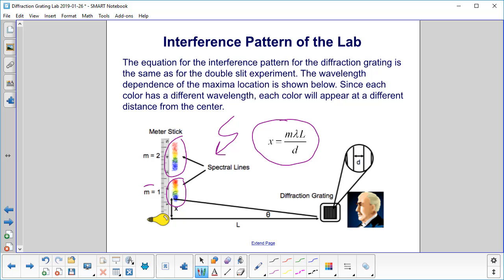And here's where we were talking about the order. m is equal to 1 for this group of lines. Then m is equal to 2. That solves for where these lines show up. And our diffraction grating, here's a little blown up view here. d now is the distance between each of the little etchings on your glass slide.